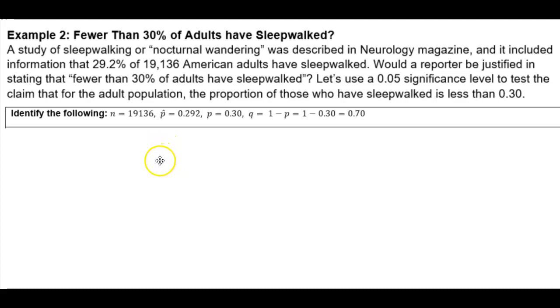Okay, so we first want to identify the following. We know that the sample size n is equal to 19,136. The point estimate in this problem is 29.2%, which is 0.292 as a decimal. The proportion is going to equal 0.30 because that is the claim. And the complement of the proportion, q, is 1 minus p, and 1 minus 0.30 is equal to 0.70.